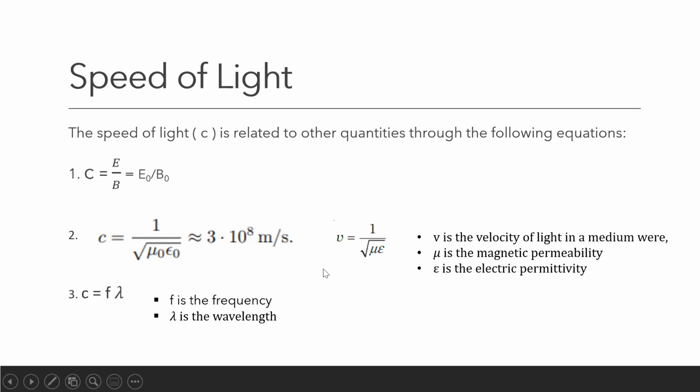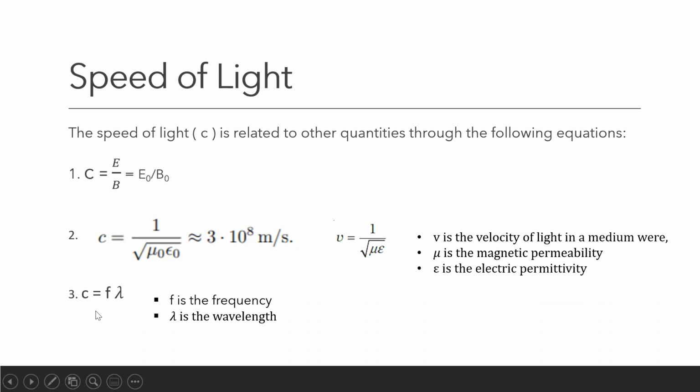And if you are considering the speed of light in any other medium, then v is equal to 1 by root of mu epsilon. So if you are taking any other medium, you can find the velocity of light in that medium by substituting the value of the magnetic permeability in that particular medium and the electric permittivity in that particular medium.